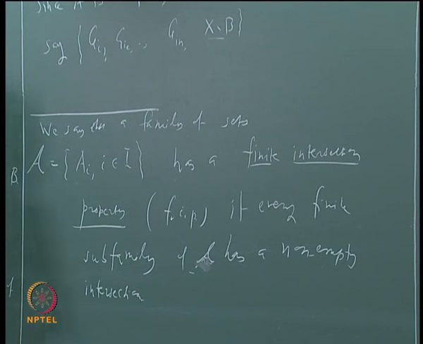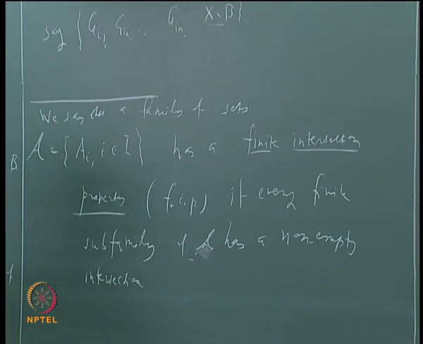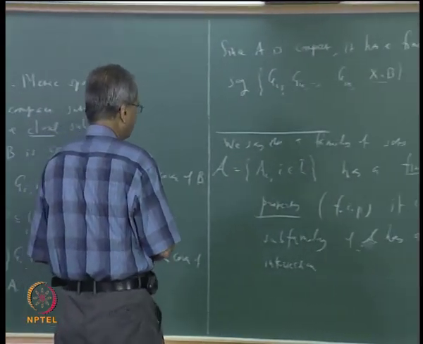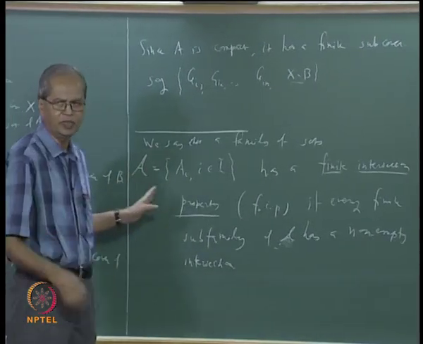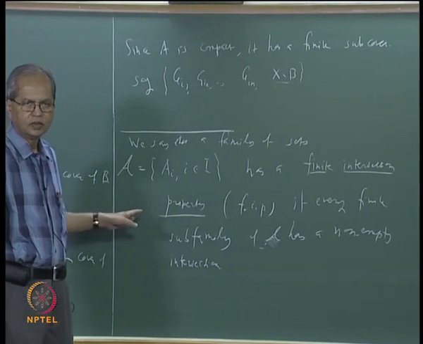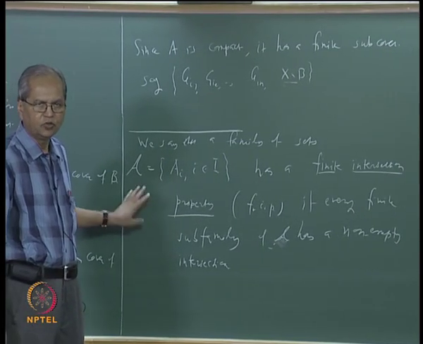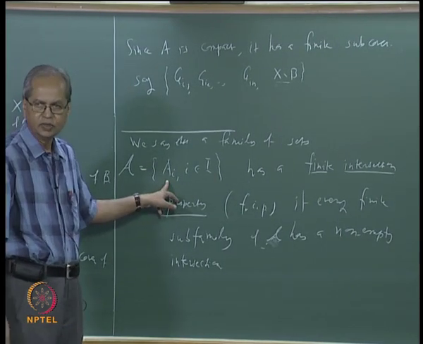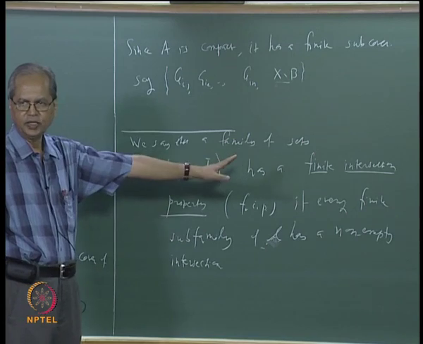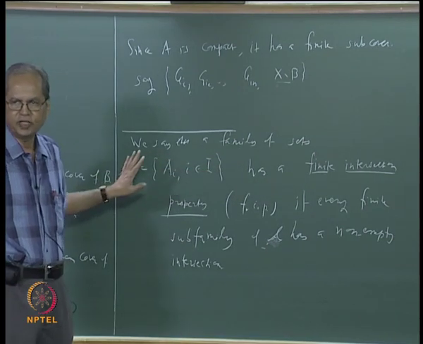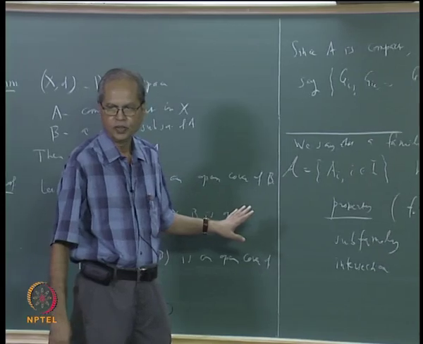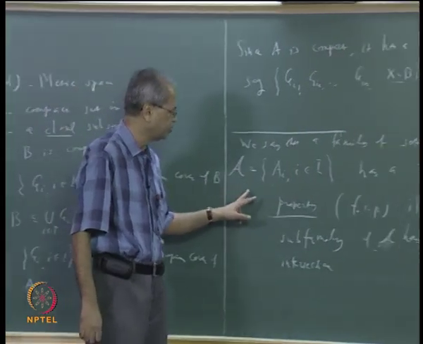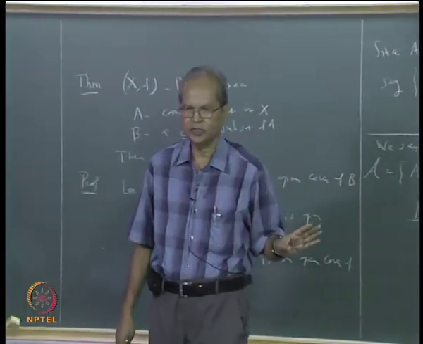Of course we are not saying that the intersection over the whole family is non-empty; that may or may not be the case. What is said is that if you take any finite collection of sets from here, say A_i1, A_i2, ..., A_in, then the intersection over that finite subfamily should be non-empty. If a family of sets has that property, we say that the family has finite intersection property.